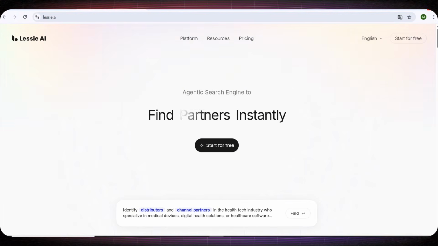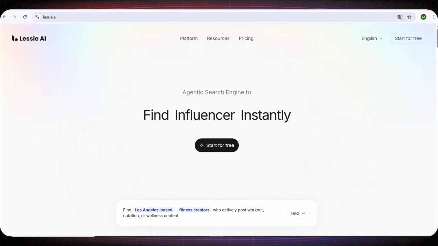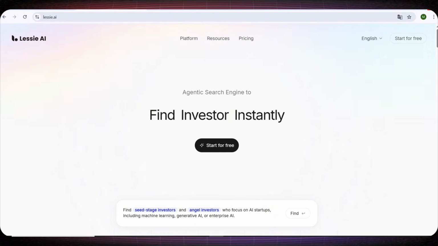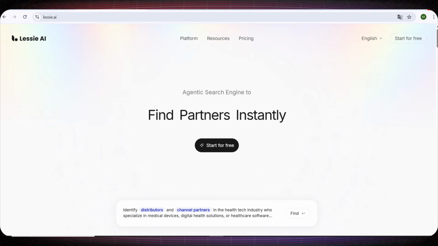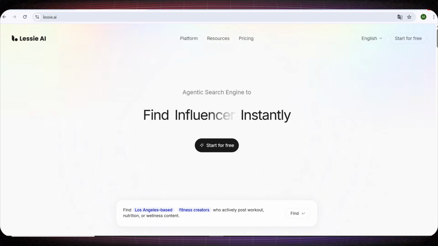Today we're looking at Lessie AI, an AI-powered people search and outreach platform designed to help you find exactly the right individuals for your business in minutes. Instead of manually hopping between Instagram, YouTube, Google, and LinkedIn, Lessie AI uses intelligent search to discover relevant creators, founders, professionals, and potential leads based on detailed criteria.